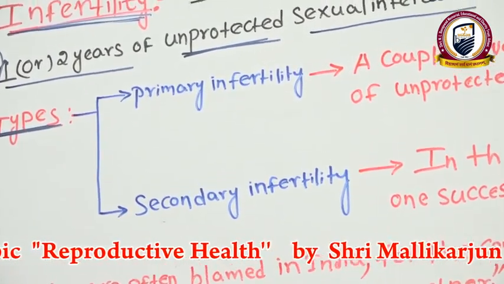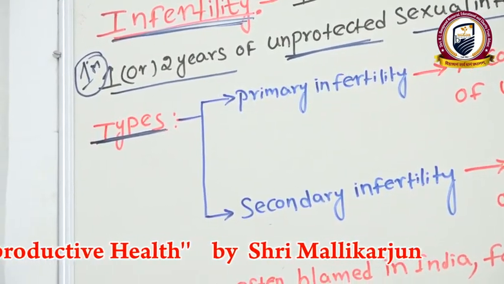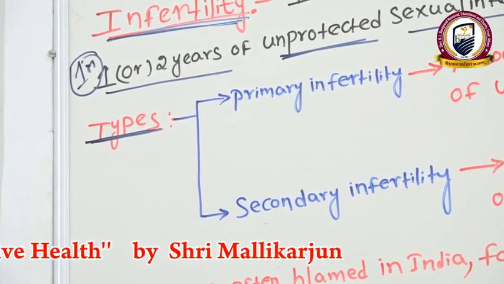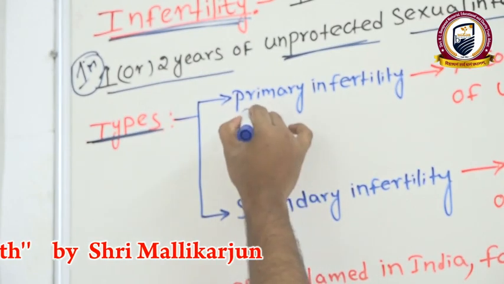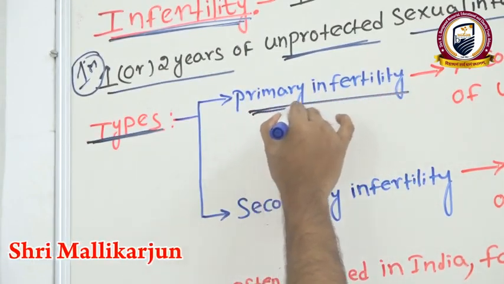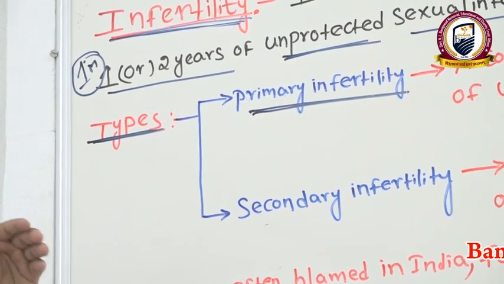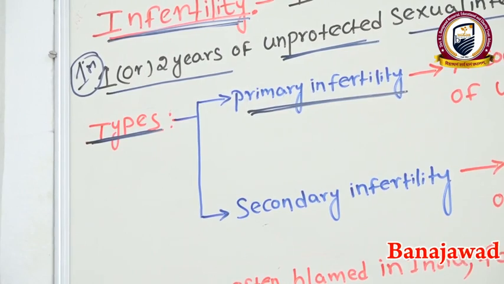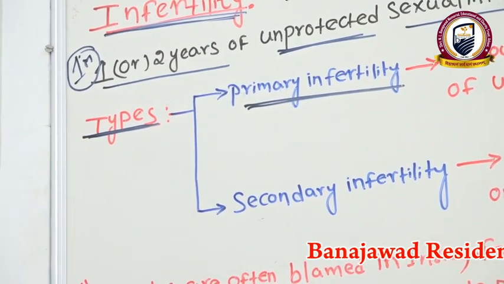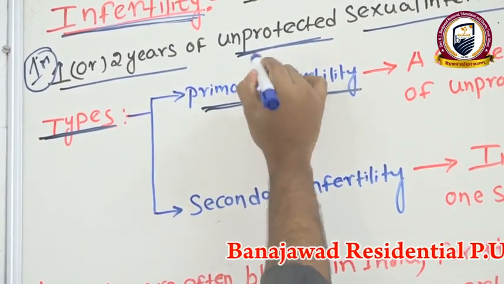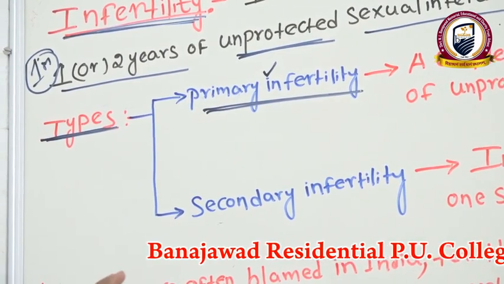Now, types of infertility. How many types of infertility occur in males or females? We'll discuss now. First of all, the first one, primary infertility. What is meant by primary infertility?